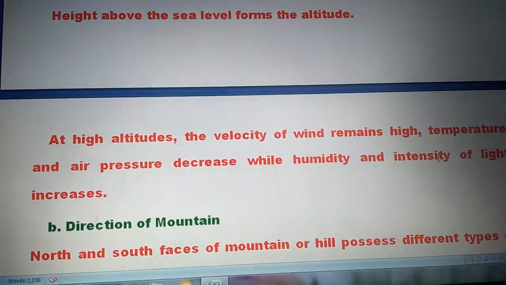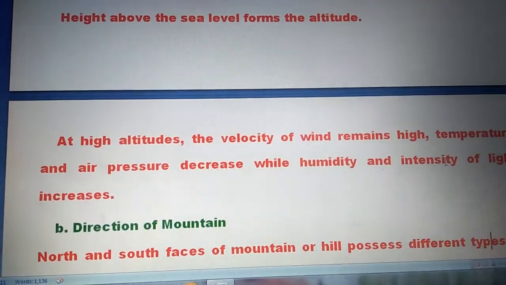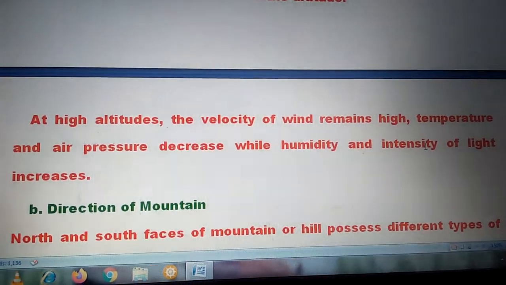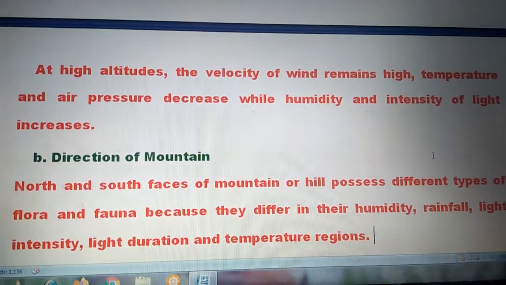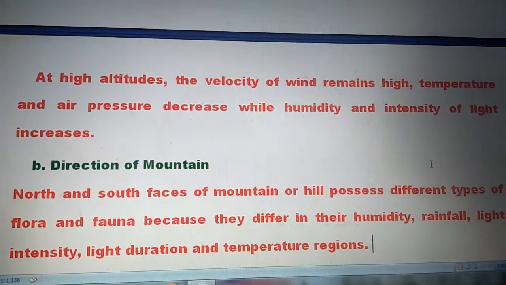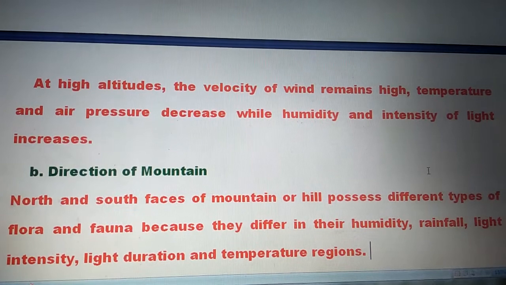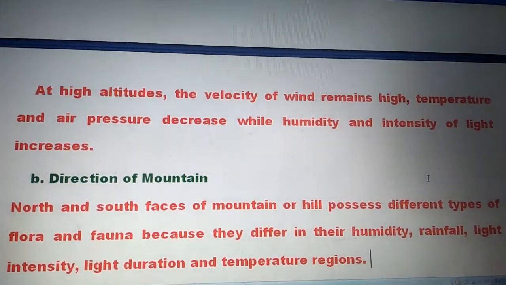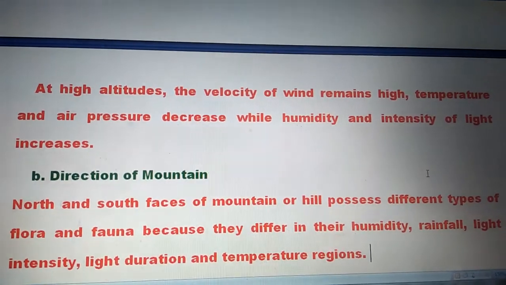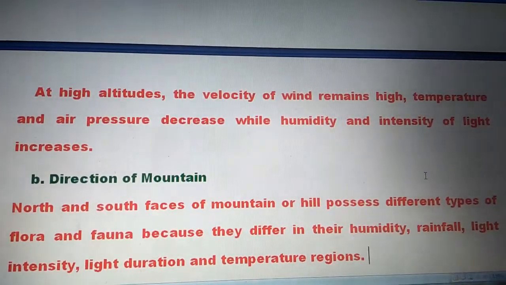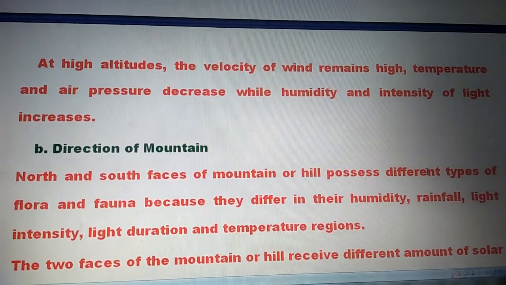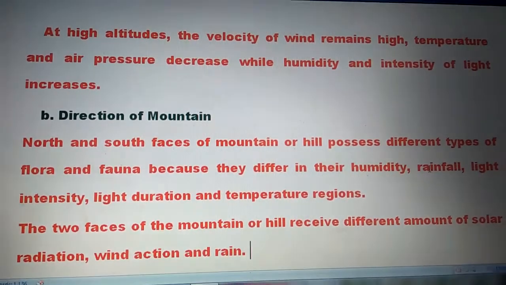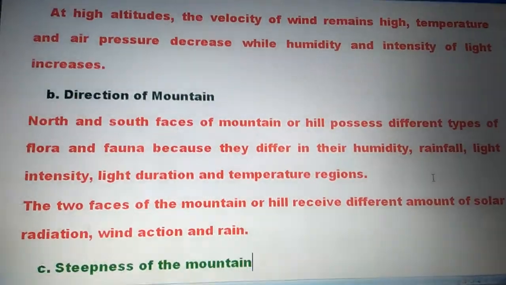Direction of mountain. North and south faces of mountains or hills possess different types of flora and fauna because they differ in their humidity, rainfall, light intensity, light duration, and temperature regime. The two faces of the mountain or hill receive different amounts of solar radiation, wind action, and rain.